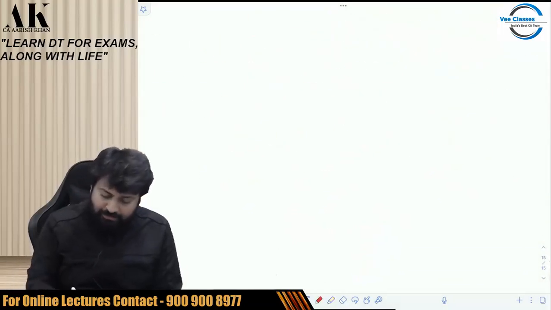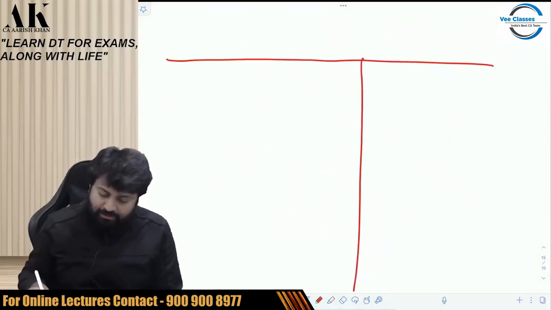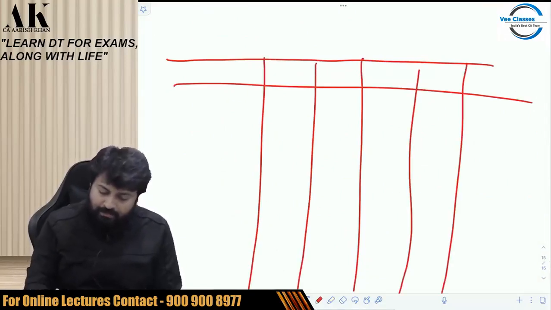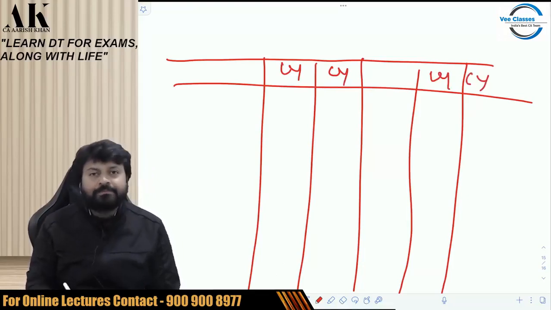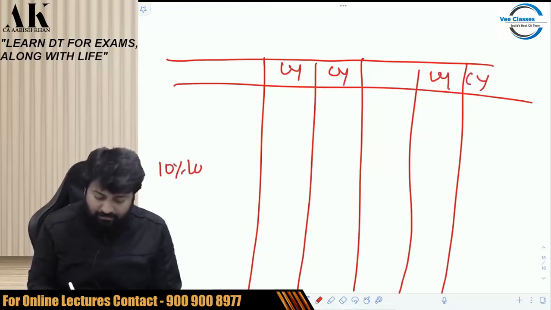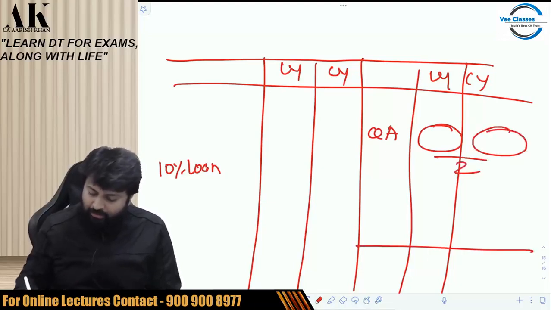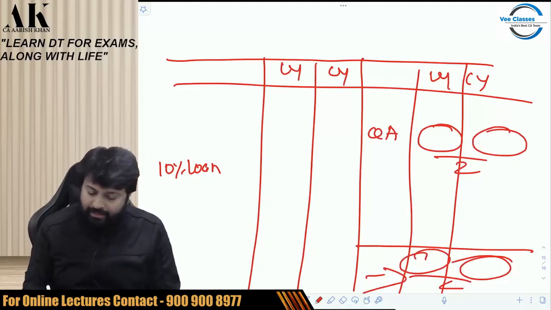How is it a common sense provision? Let me show you. This is the balance sheet. This is last year, this is current year. This is 10% loan. This is qualifying asset. You have to take this plus this divided by 2. This will be your numerator. And then total this plus this divided by 2. This will be your denominator. And your interest of the current year will become point number A.